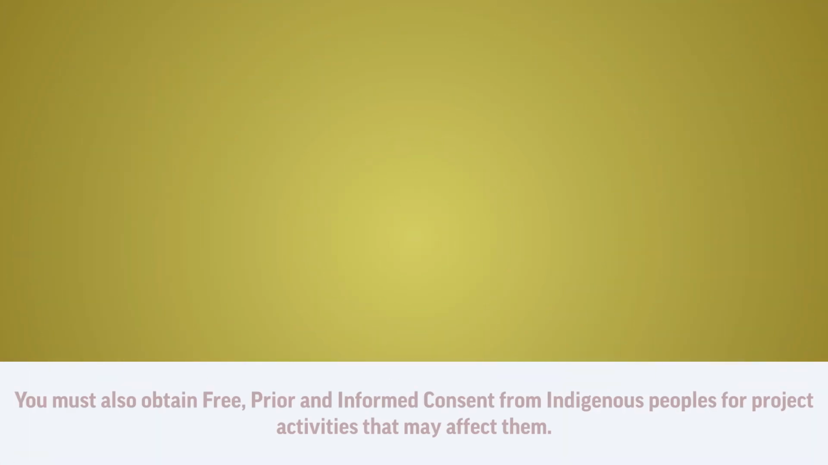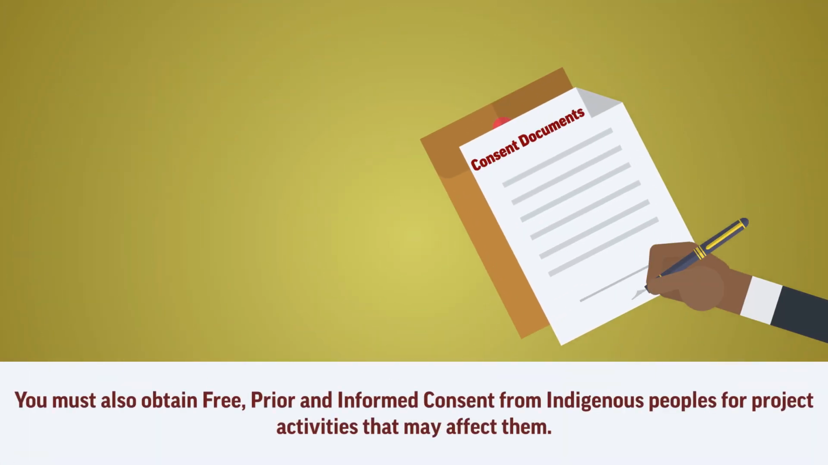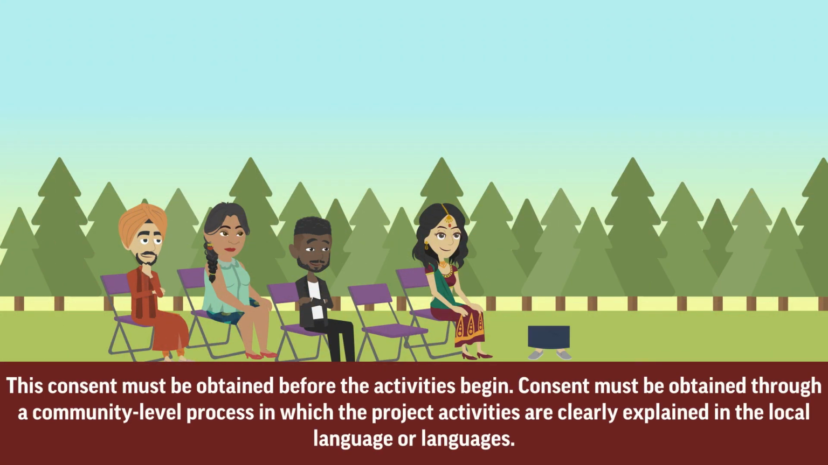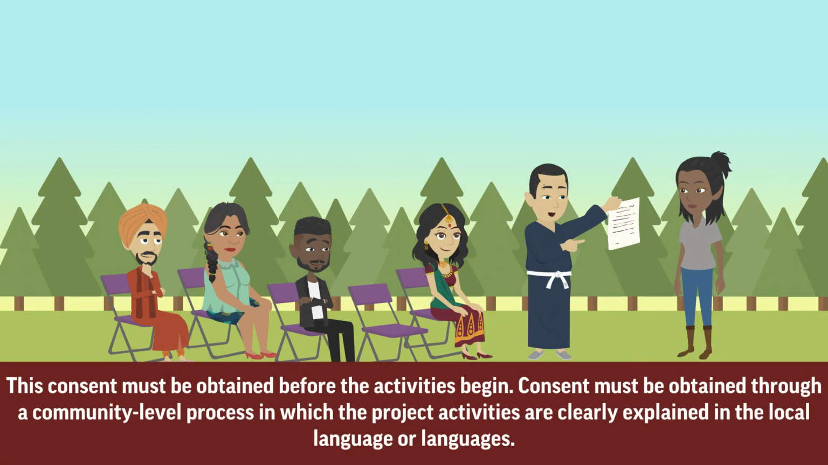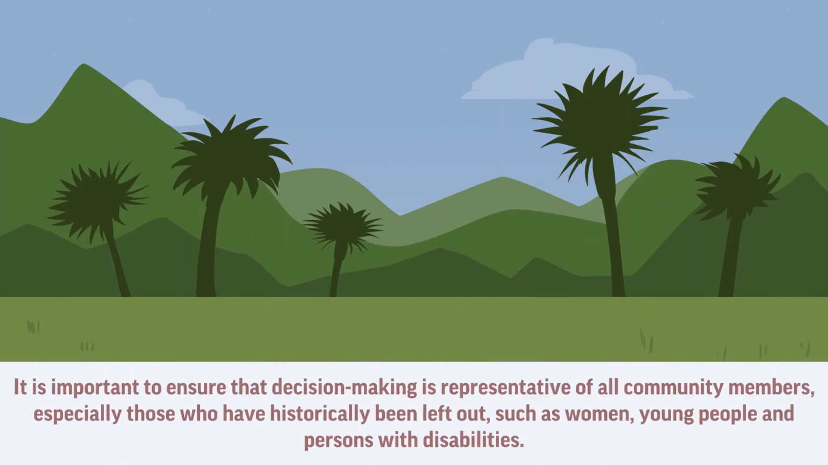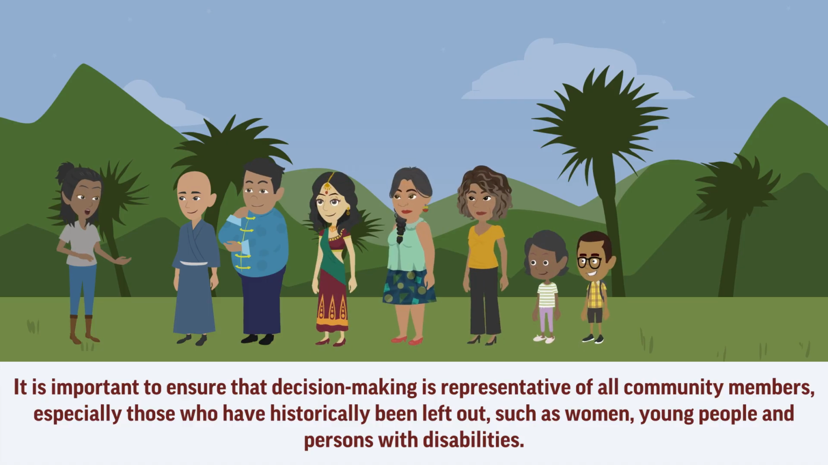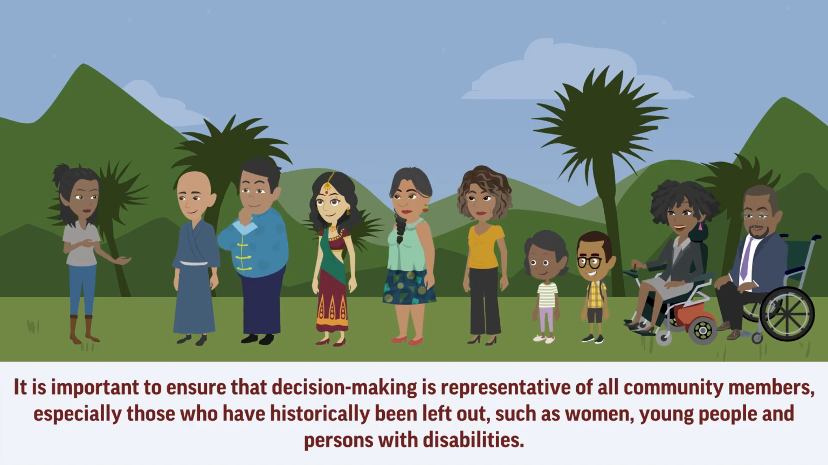You must also obtain free, prior, and informed consent from Indigenous peoples for project activities that may affect them. This consent must be obtained before the activities begin. Consent must be obtained through a community-level process in which the project activities are clearly explained in the local language or languages. It is important to ensure that decision-making is representative of all community members, especially those who have historically been left out, such as women, young people, and persons with disabilities.